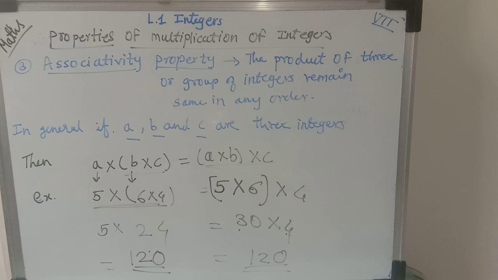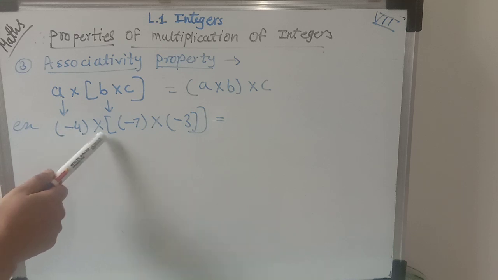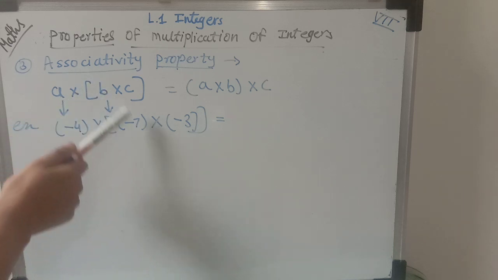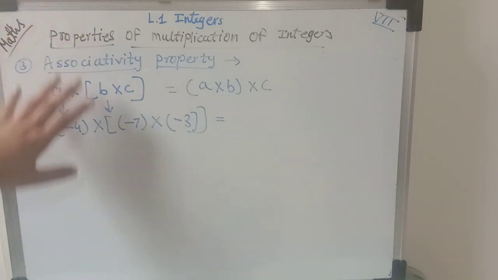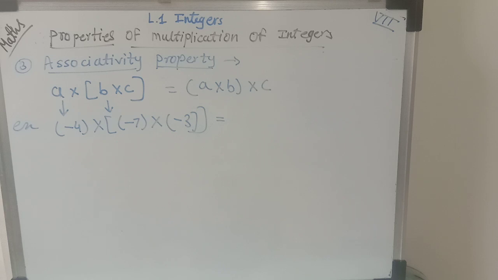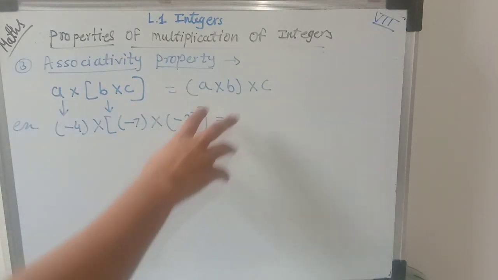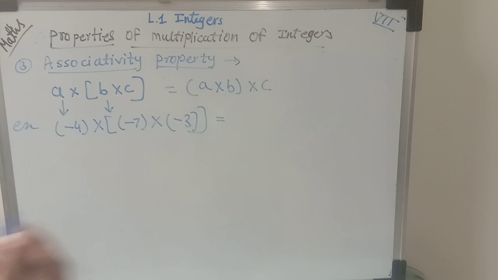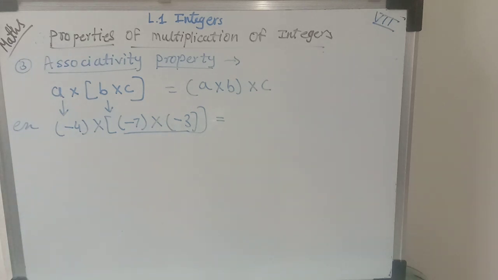Now let's see another example of this property where we will take negative integers, so you will understand. Here I have taken one more example where in the place of A I have taken -4, B as -7, and C as -3. I have put all the values in the left hand side equation. Let's solve it, and then to verify the answer we will put all the integers in the right hand side equation. First, whatever numbers are in the bracket, we will multiply them first.